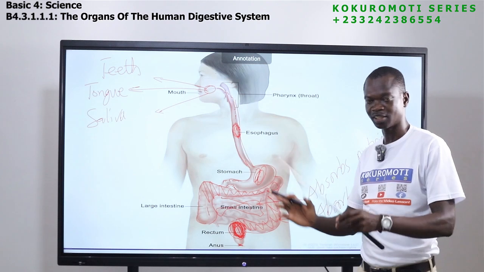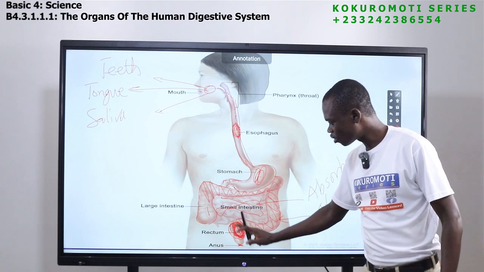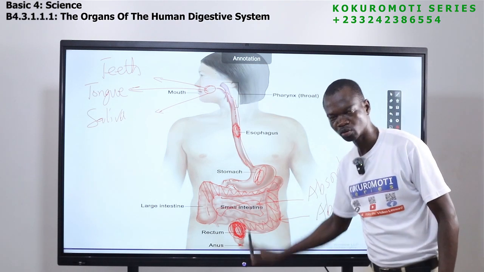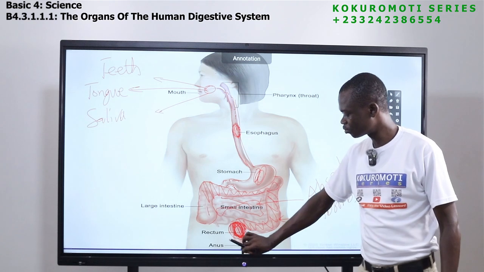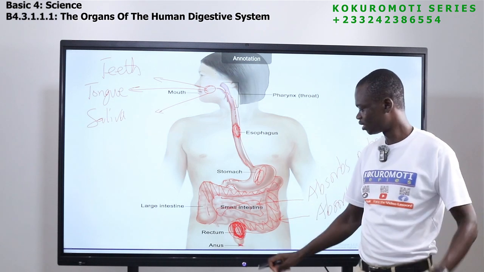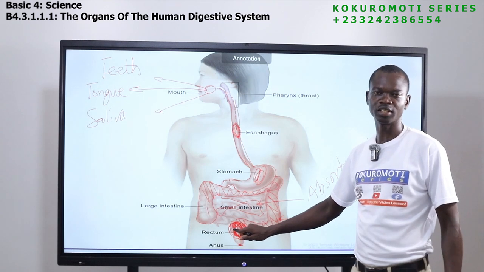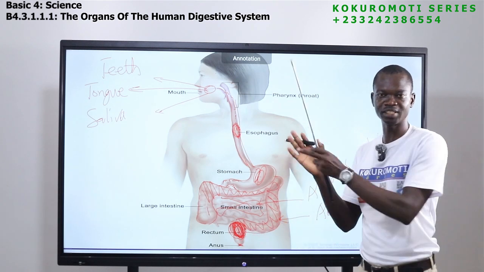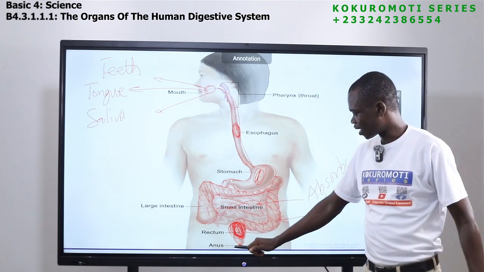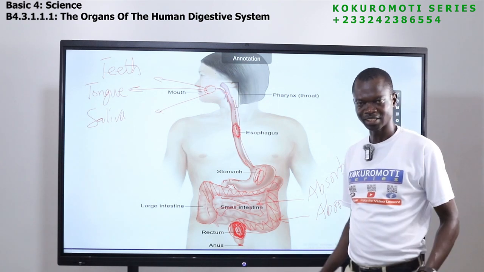That part will open. When it opens, all the waste in the rectum will come out. If the anus is not open, the feces will stay in the rectum. So the rectum is just a storage of feces, and the anus is the exit point.